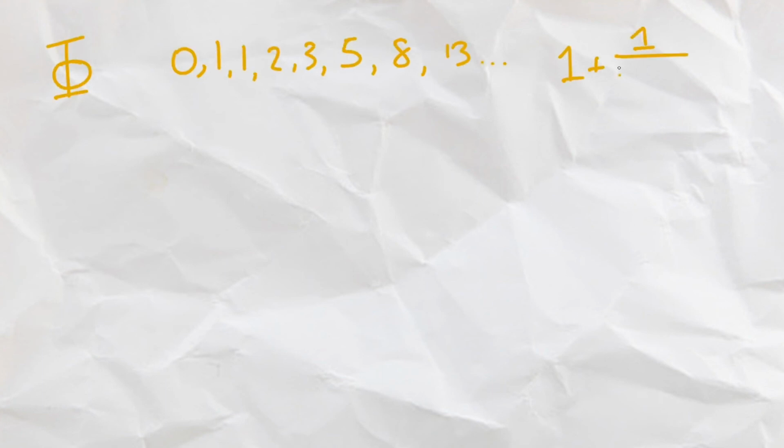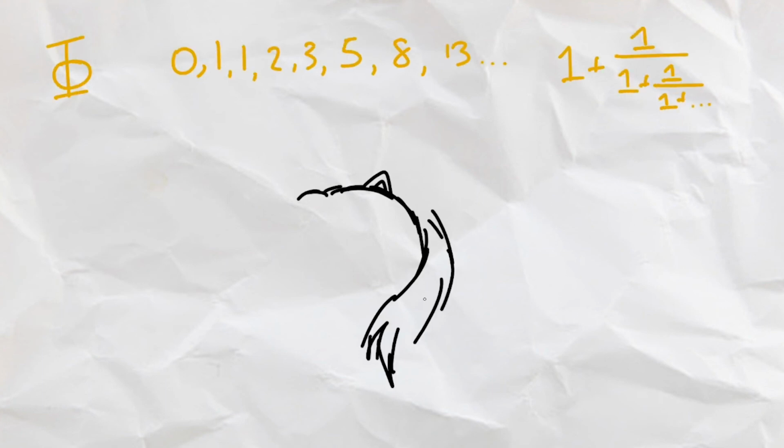And there we have it, a brief history of the golden ratio, Fibonacci numbers, and continued fractions, and how they are related to each other.